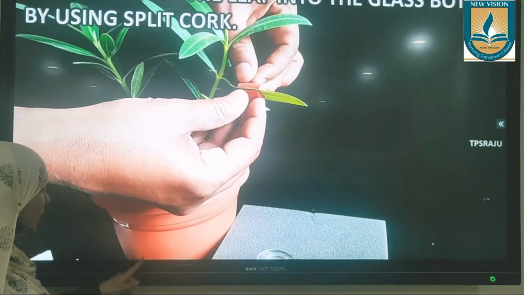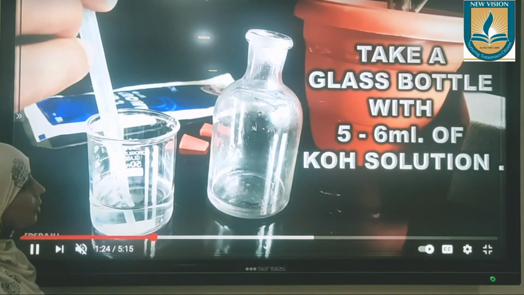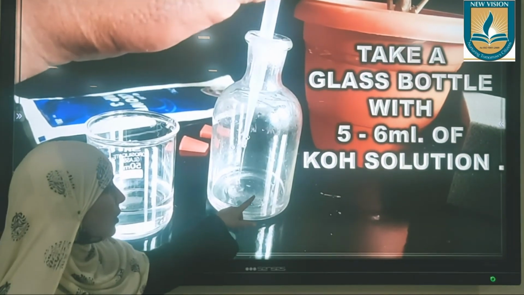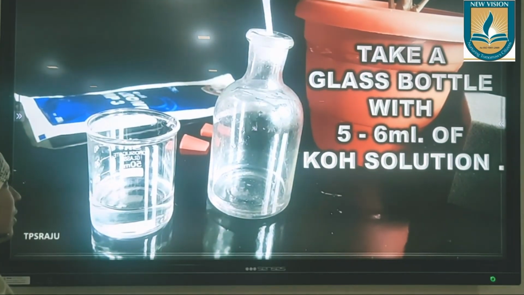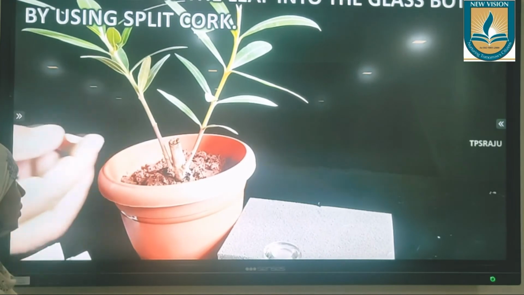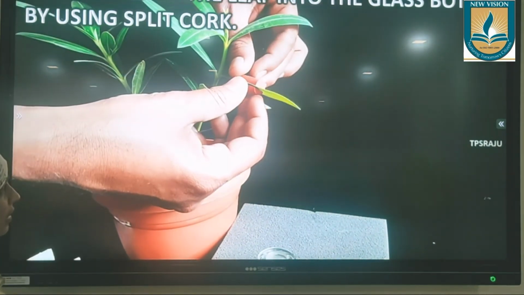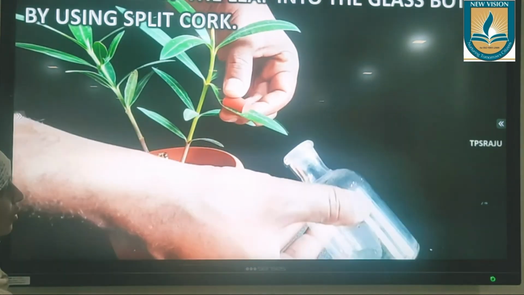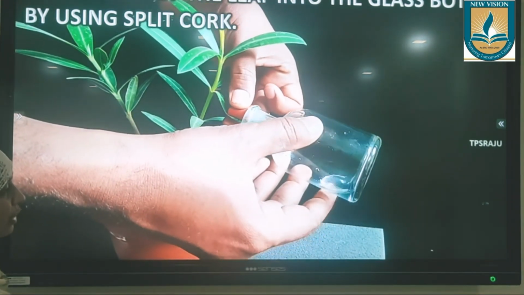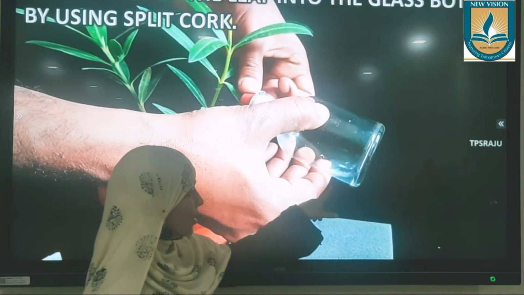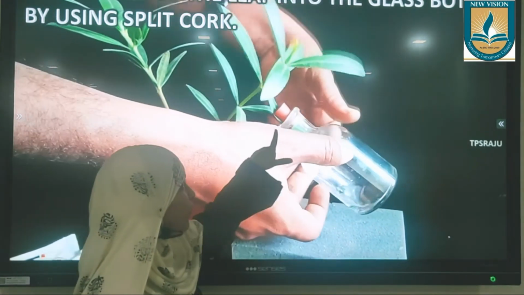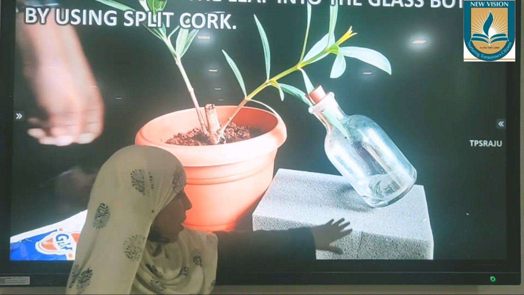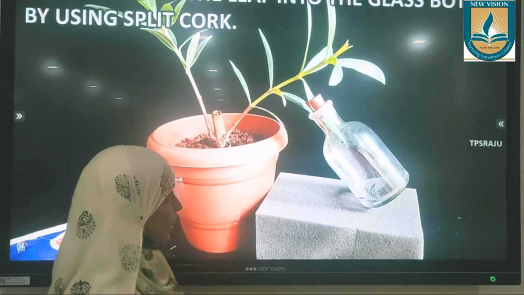What we need to do is take a glass bottle with 5 to 6 ml of KOH solution in it. Okay. Then a split cork is fixed to the leaf, and this split cork is inserted along with the leaf into the bottle. See, the KOH solution is here. We are fixing this in the bottle itself, and this bottle should not fall off, so we are keeping it on a support.